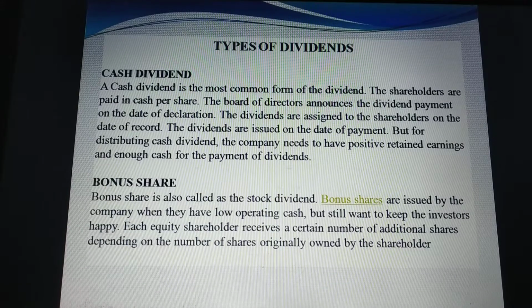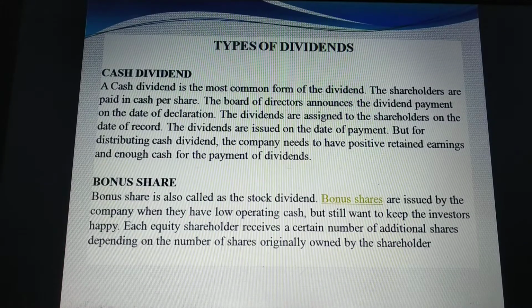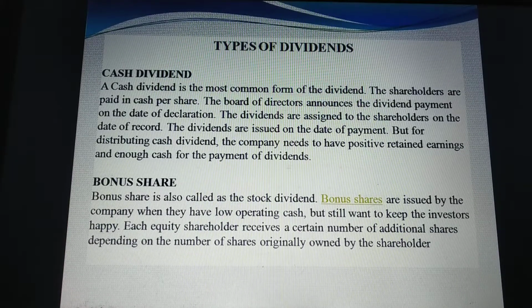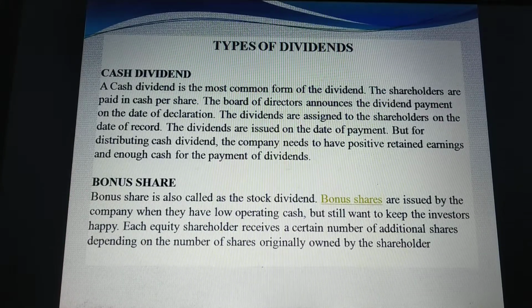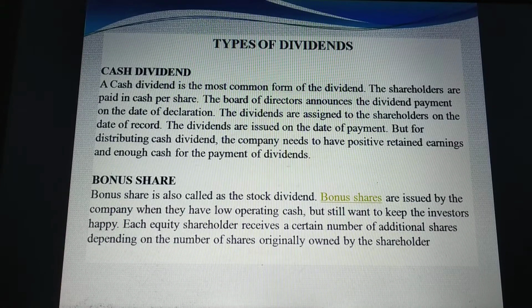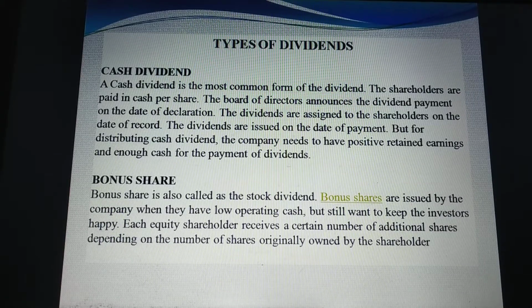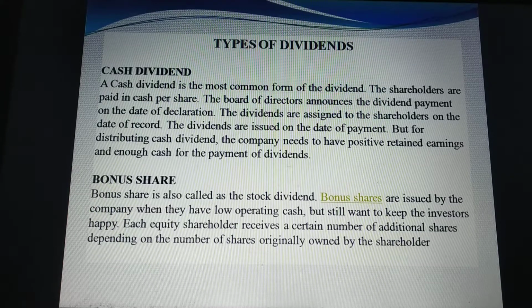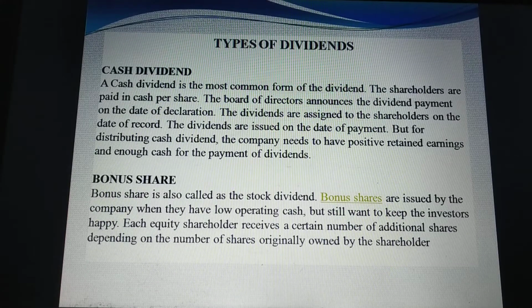Now we come to the types of dividend. First, cash dividend. A cash dividend is the most common form of dividend. The shareholders are paid in cash per share. The board of directors announces the dividend payment on the date of declaration. The dividends are assigned to the shareholders on the date of record. The dividends are issued on the date of payment, but for distributing a cash dividend, the company needs to have positive retained earnings and enough cash for the payment of dividend.